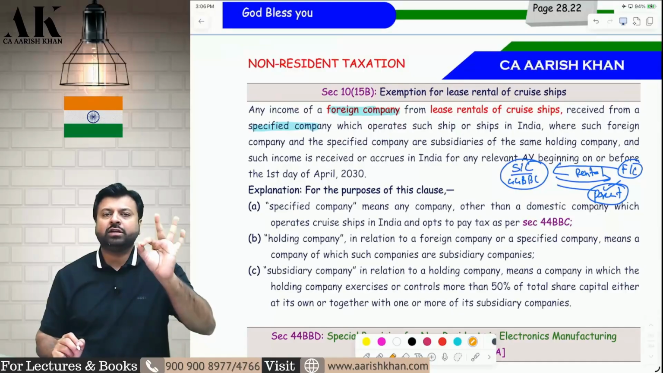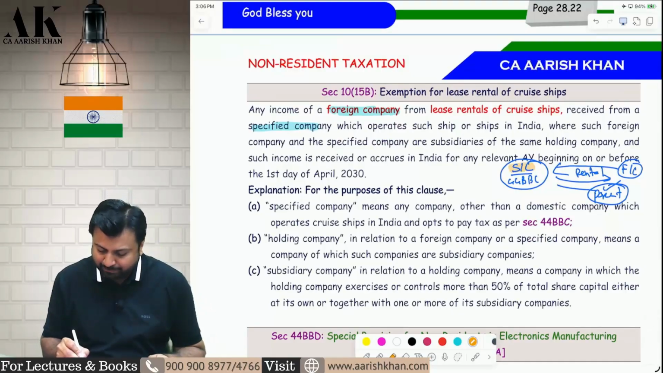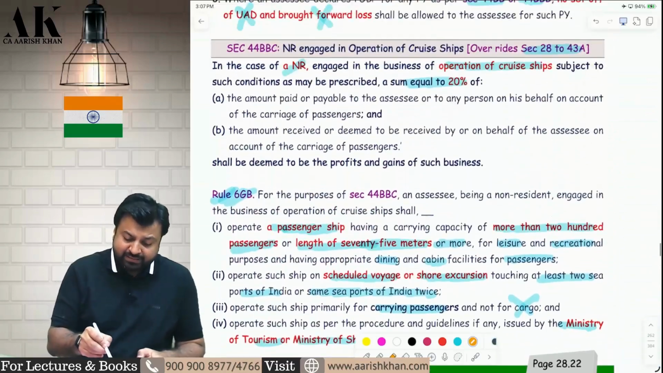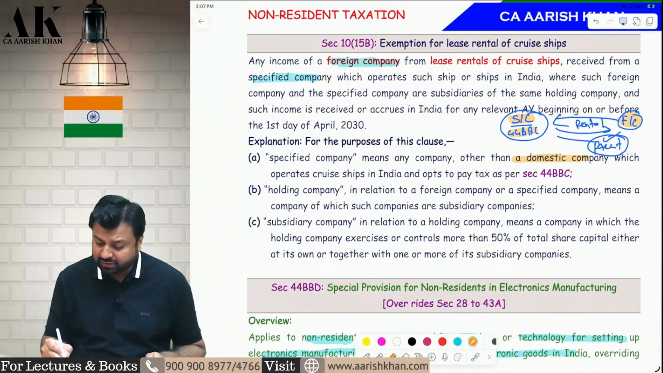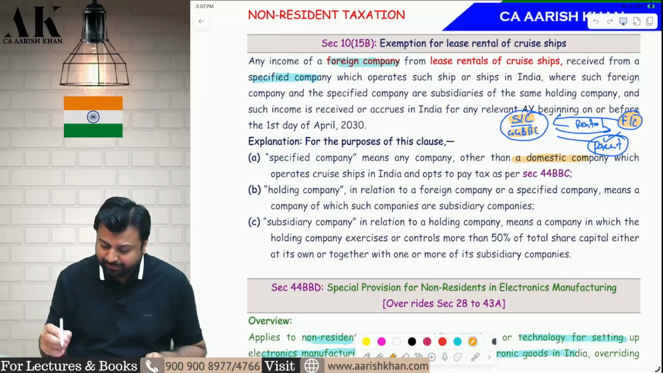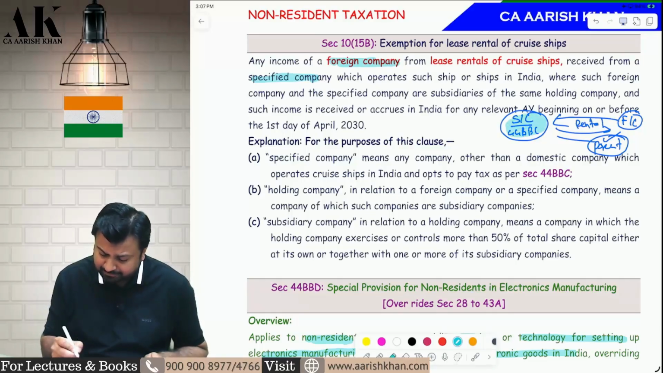To explain this exemption, we need to understand 3 parties. One is a specified company. A specified company is a company which is other than a domestic company and following 44BBC. Now, there is one foreign company over here, and there is one parent which is common to both of them. That is, the parent is common for the specified company and also for this foreign company. Now, pay attention please. If this specified company is giving lease rental, and the foreign company is receiving income from the specified company, who is giving rental to whom? The specified company is giving rental to the foreign company.